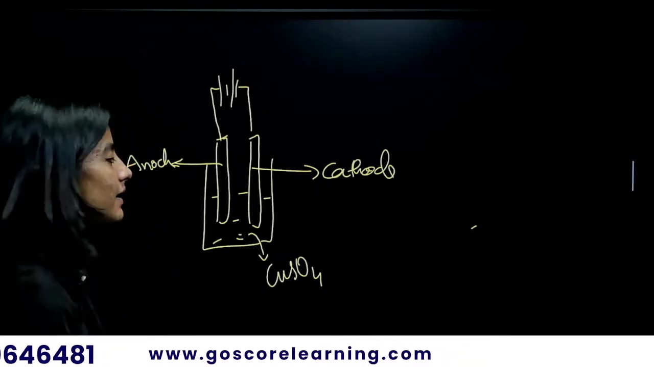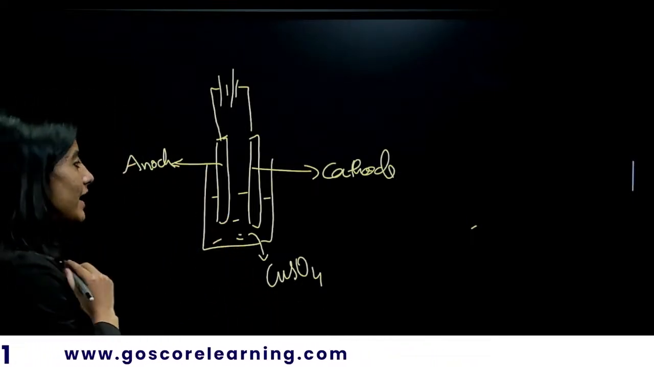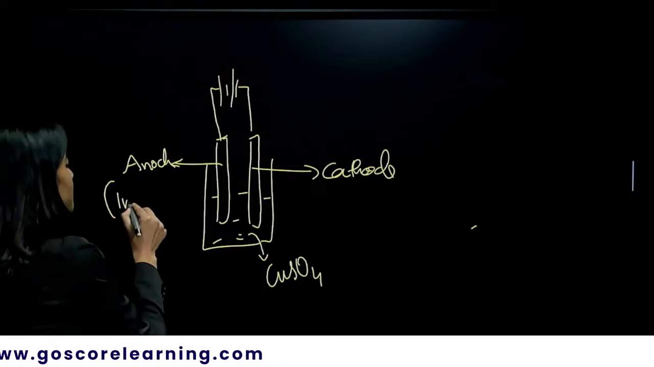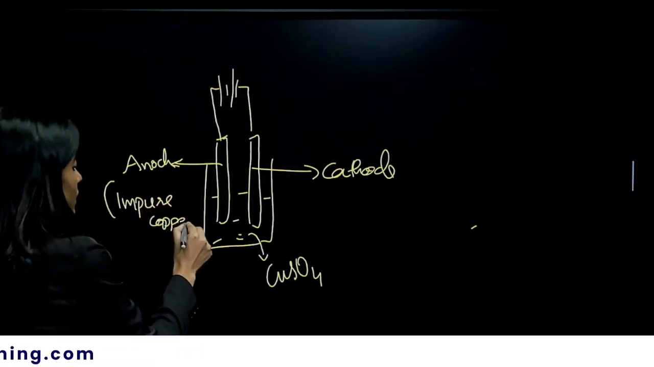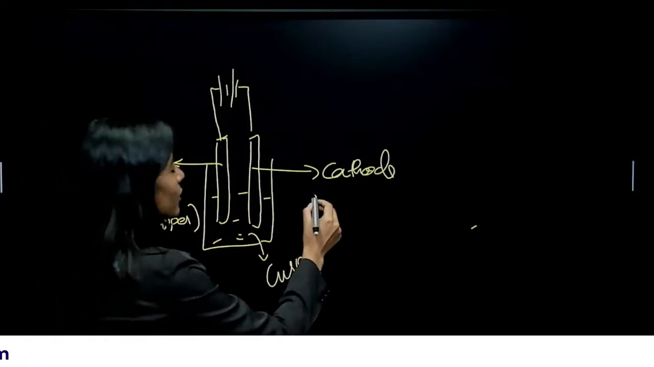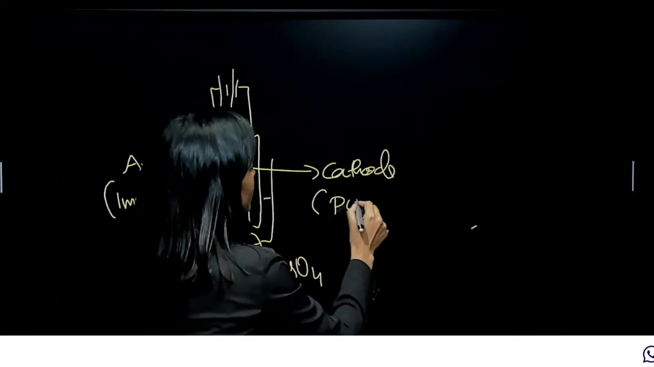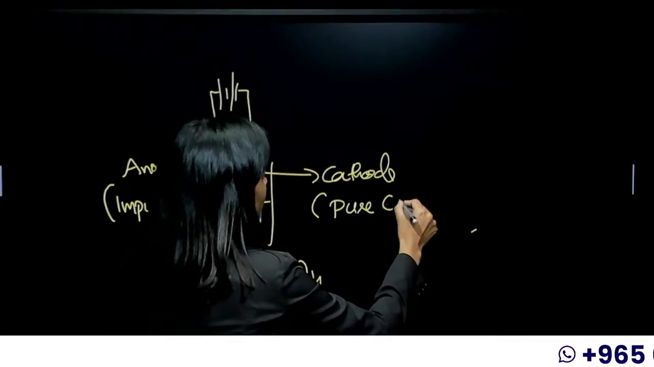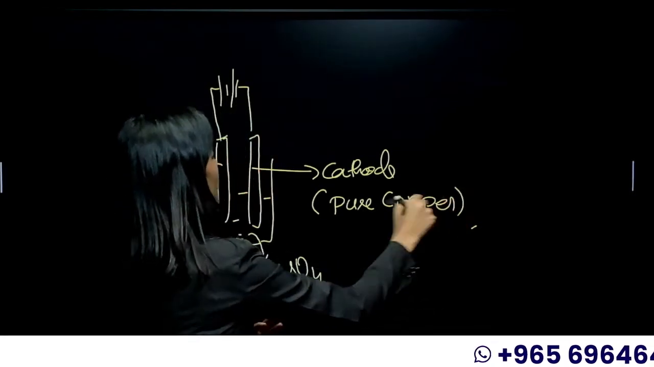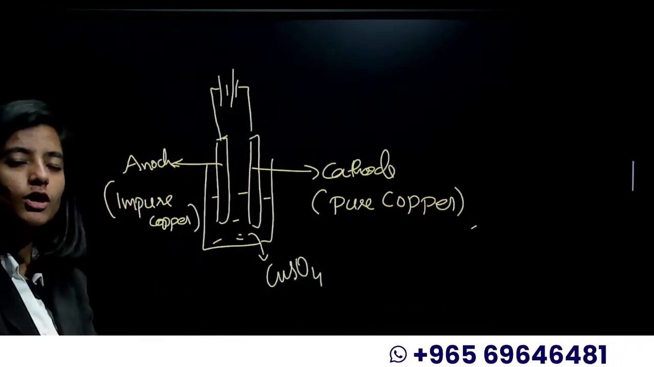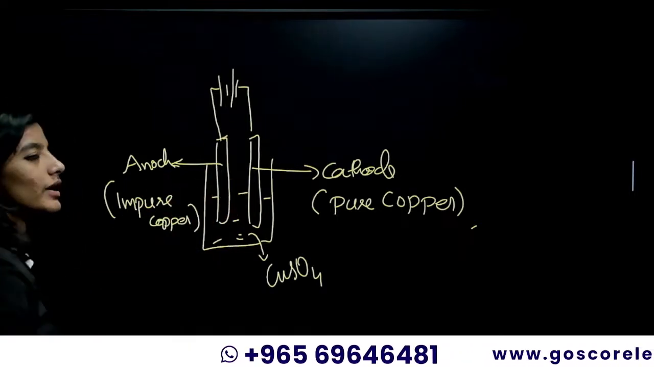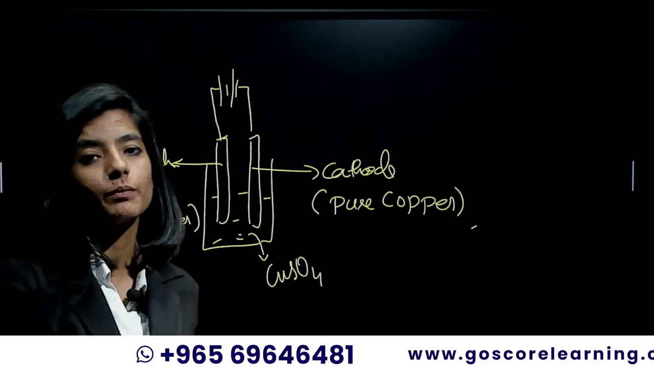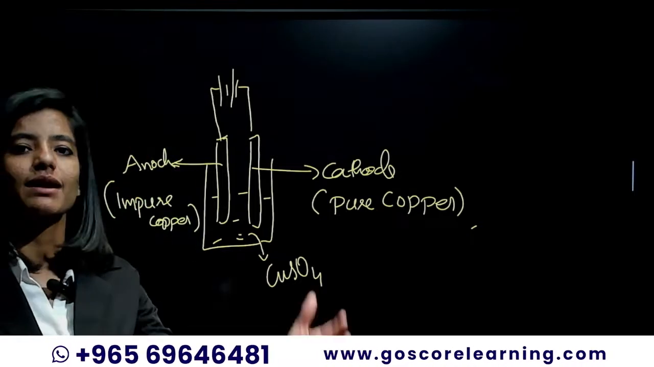Okay, done. Now, what are you taking as the anode? Anode is nothing but your impure copper, and cathode is nothing but your pure copper. Okay, pure copper rod and this is your impure copper rod where you have to extract the copper from this rod. From the anode you have to extract the copper. We have to maximize the amount of copper.